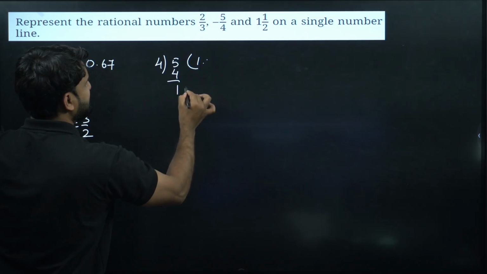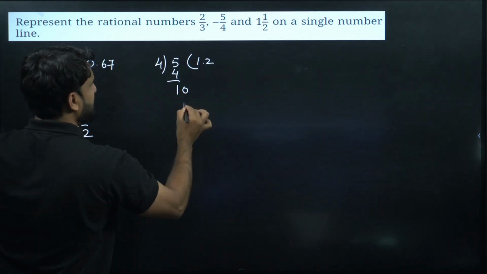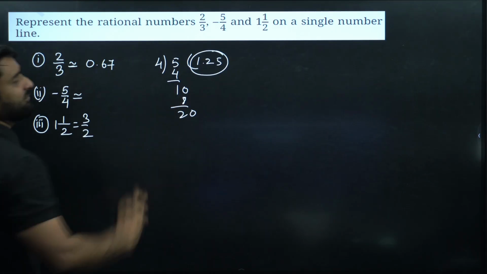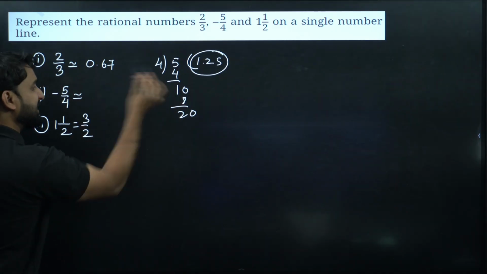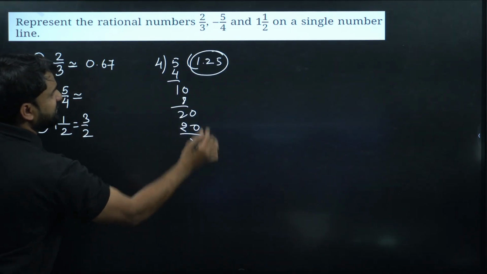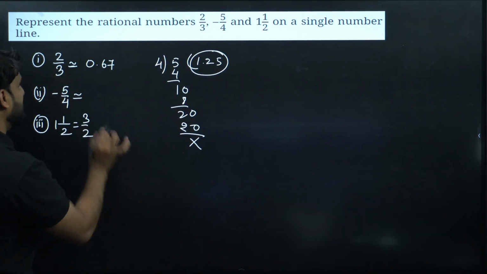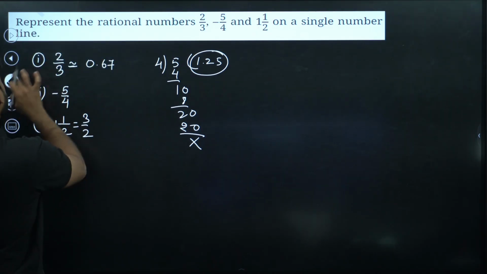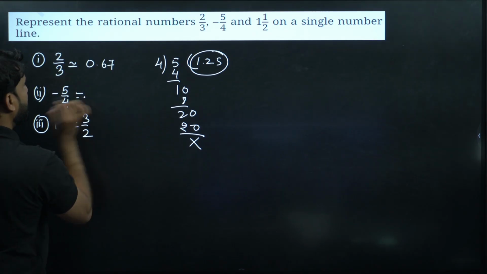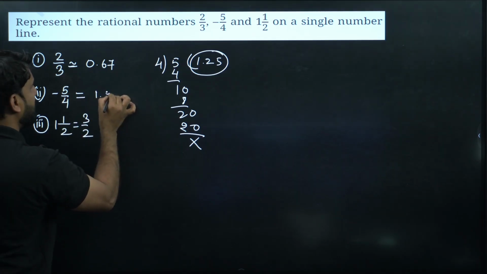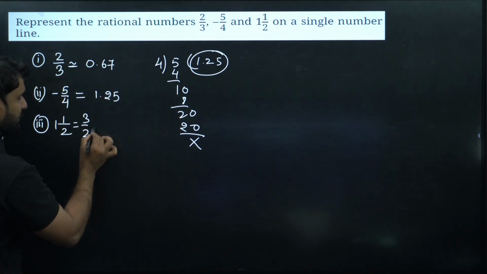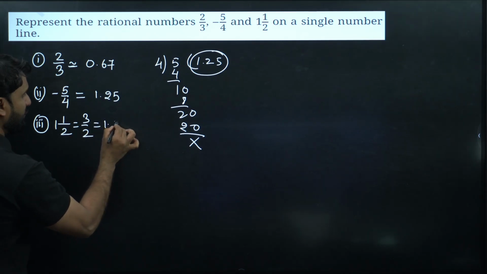So we require 0.0, 4, 2, 8, 2, 0. Because we are getting remainder 0, this is a terminating decimal. So this is exactly, not approximate, 1.25. Now if we talk about 3 by 2, 3 by 2 is exactly equal to 1.5.